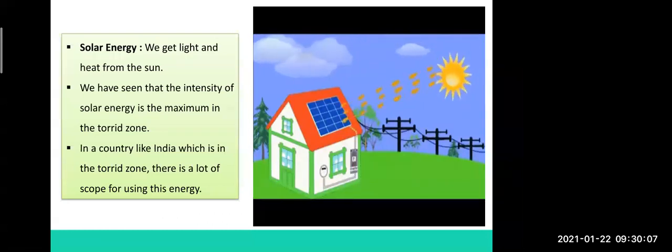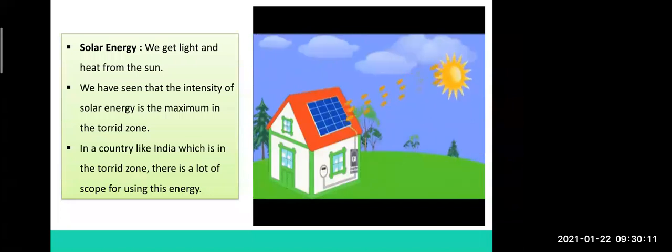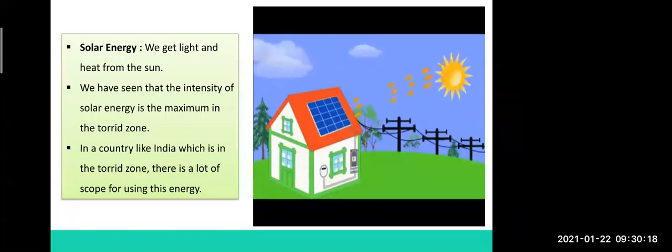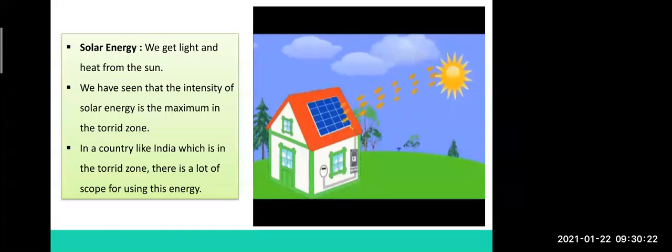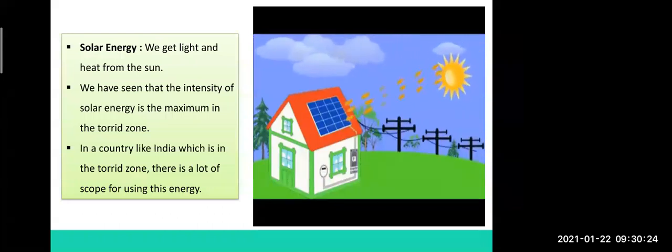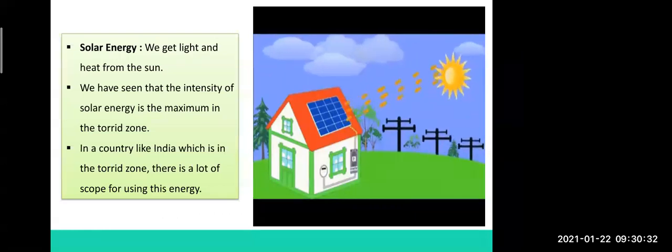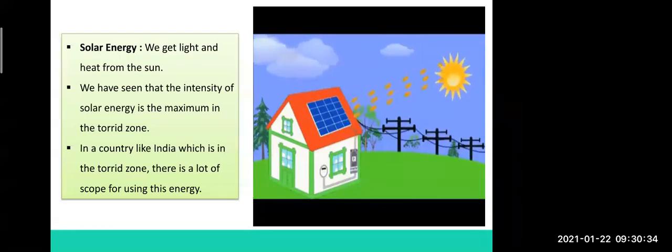Now, last time I explained some types of devices which we can use with the help of the sun. Do you remember what types of devices I told you last time? You tell me, in what way can we use the sun in our day-to-day life? For what purpose can we use the sun in our day-to-day life? Yes?